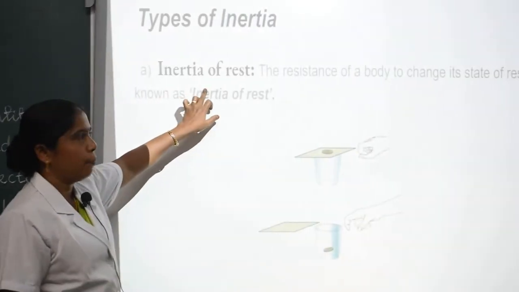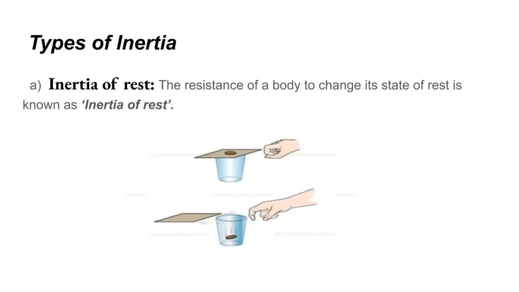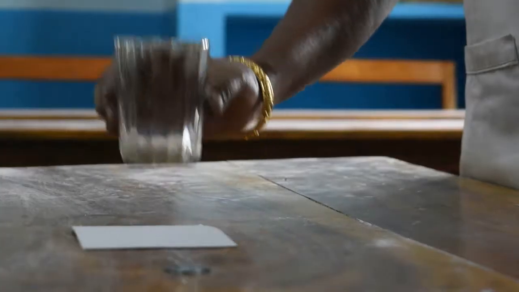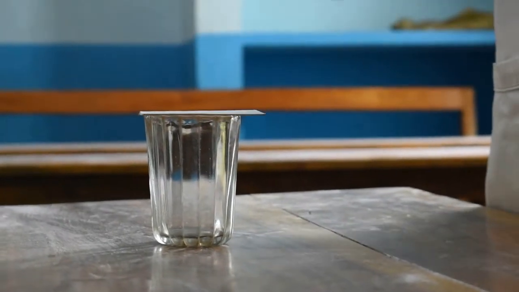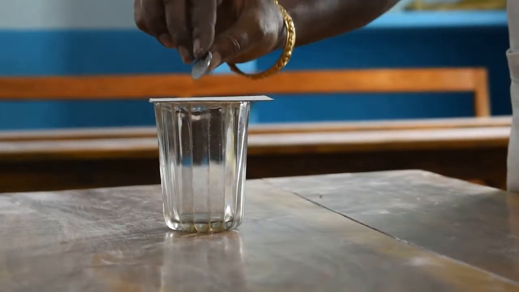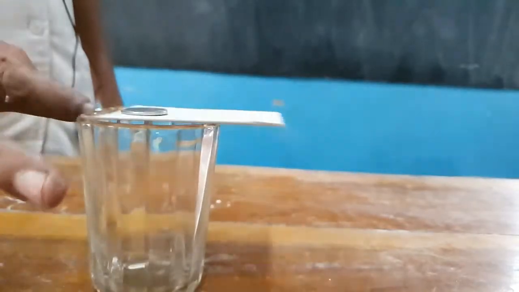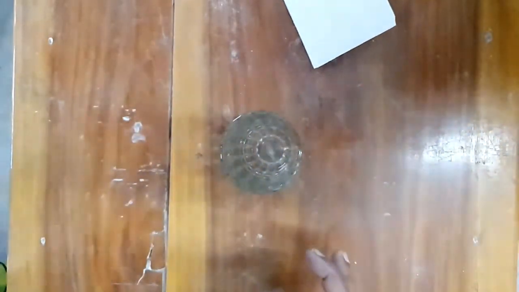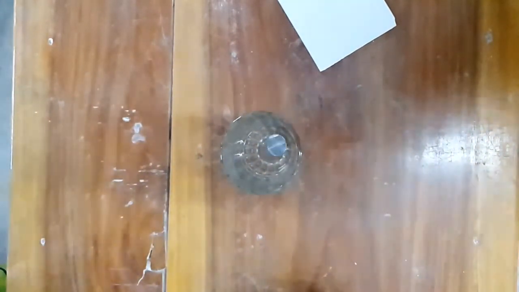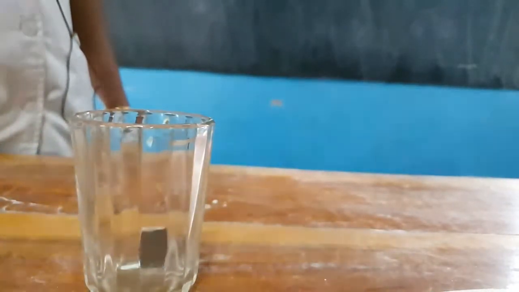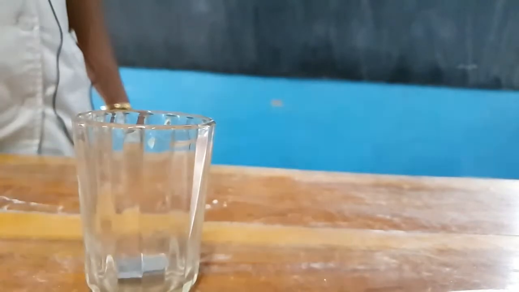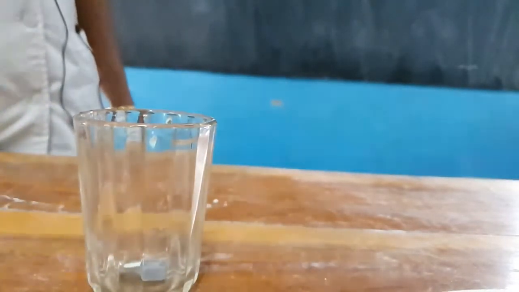Inertia of rest. The resistance of a body to change its state of rest is called inertia of rest. Let's see one simple experiment for inertia of rest. Take a glass tumbler and place a cardboard above the tumbler. Now place a coin at the center of the cardboard. Flick the cardboard quickly. What do you observe? The cardboard falls out and the coin drops inside the glass tumbler due to gravity. This is because of inertia of rest.